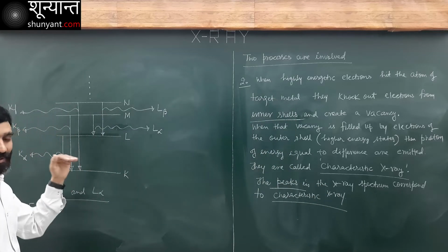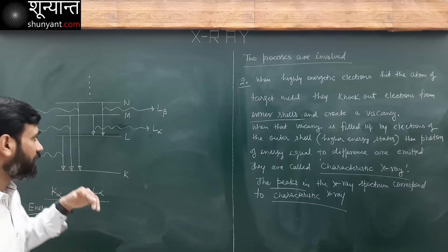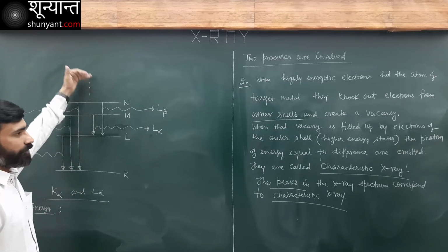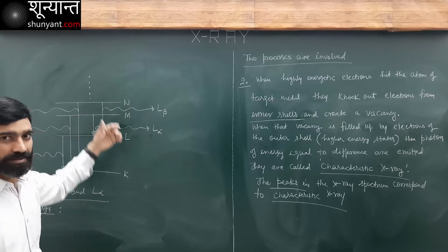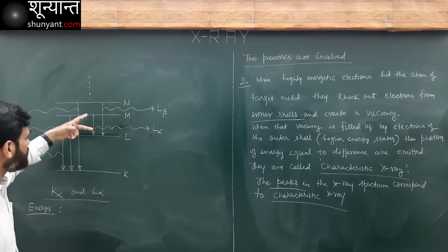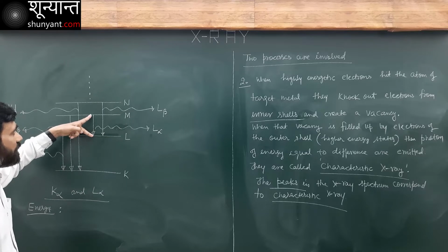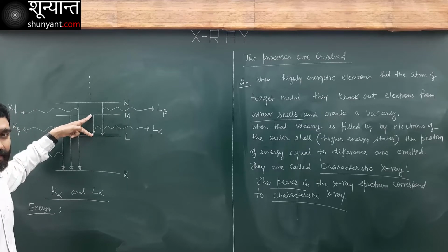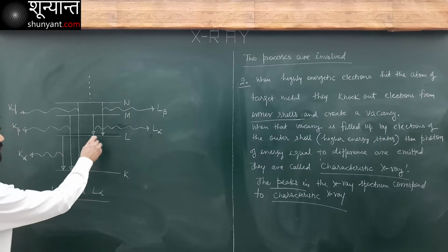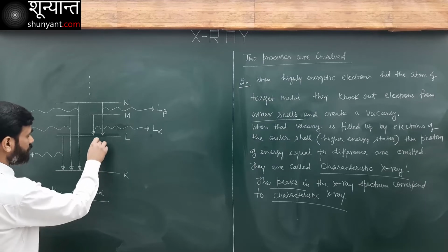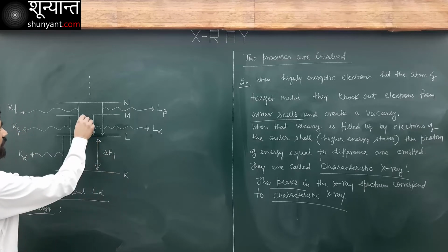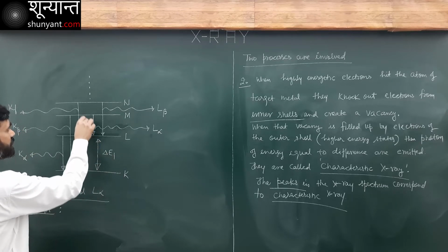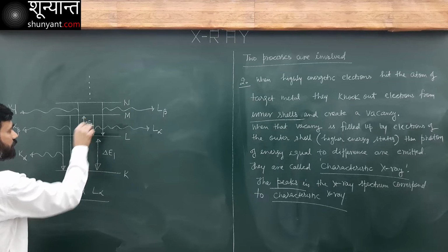This thing we discussed in Bohr's atom. As we go away from the nucleus, as the states increase, as the orbits increase, the energy difference between the subsequent, the neighboring states keeps on decreasing. So the energy difference between these two shells, I have some energy difference delta E1. Here also I have some energy difference delta E2.